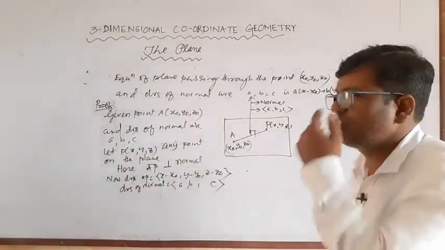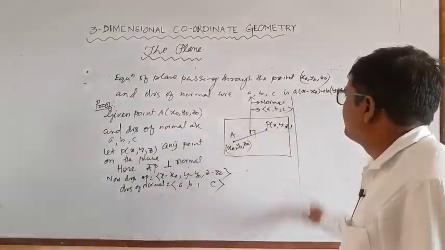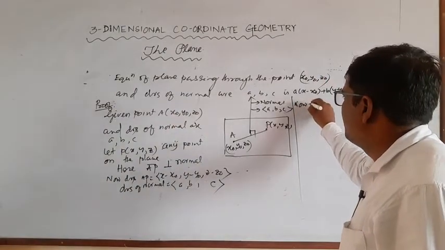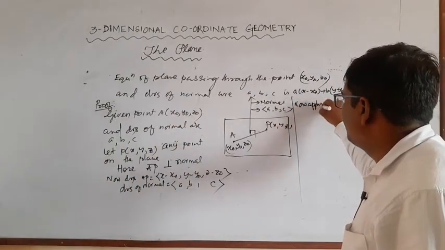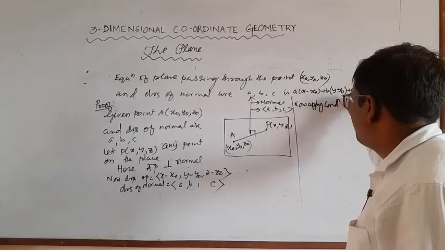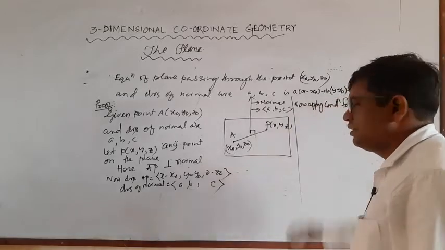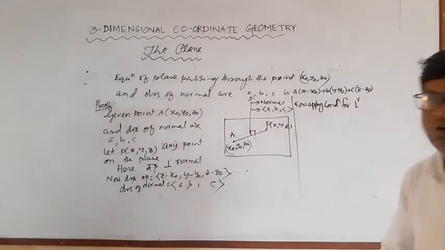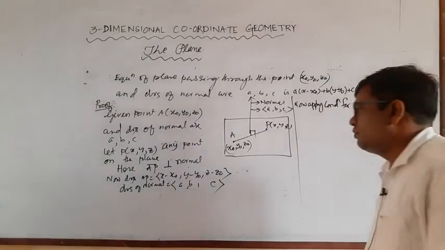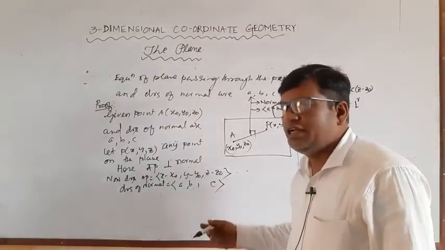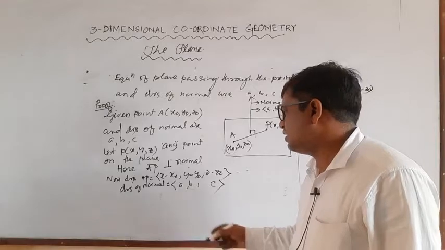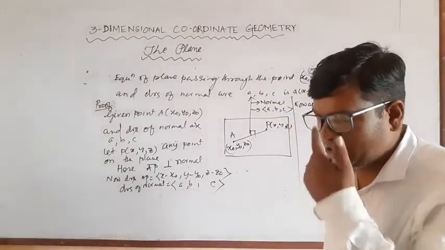Now apply condition for perpendicular. That is what? A1 A2 plus B1 B2 plus C1 C2, or A2 A1 reverse may be correct because multiplication is commutative.